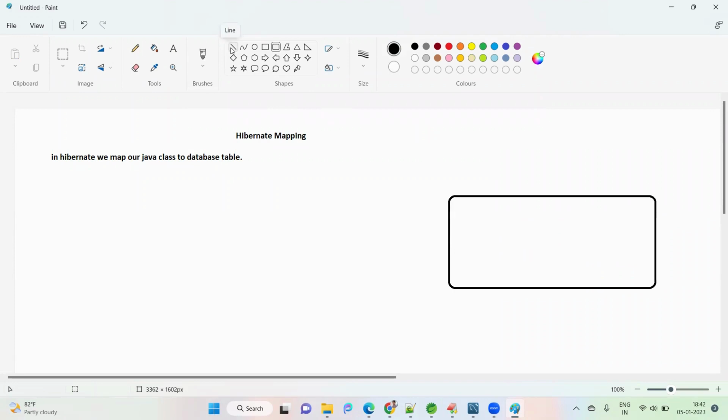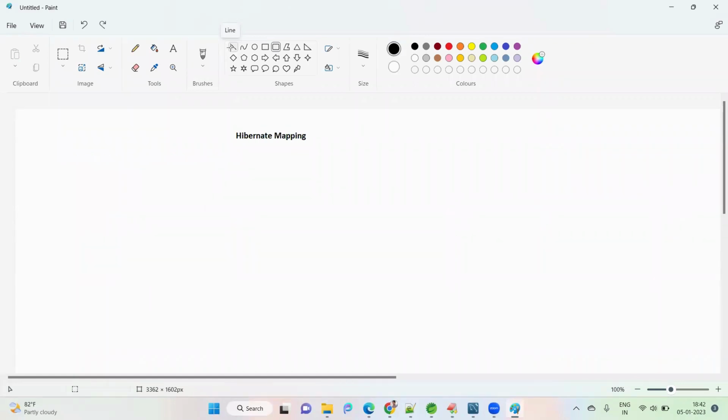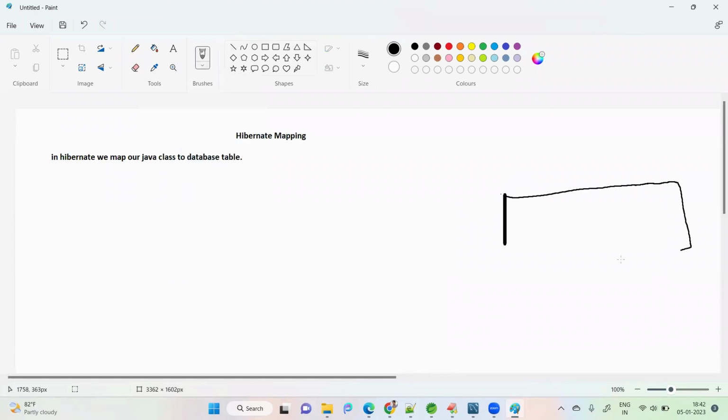So in Hibernate, first we know that in a table we have some rows. This is an example table, maybe I'm taking the employee table. The employee table contains some rows and columns.